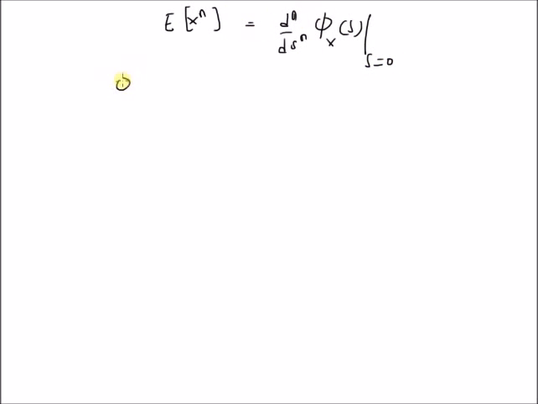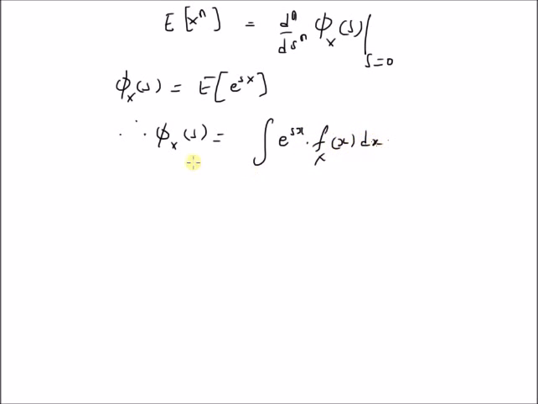By definition, the moment generating function phi x of s is equal to expectation of e power sx. Therefore, phi x of s is equal to integral e power sx into fx of x dx. Now clearly, by differentiating both sides with respect to s one time, we get d by ds of phi x of s is equal to integral x into e power sx fx of x dx, because the only term that is a function of s is e power sx, so its derivative is x into e power sx.